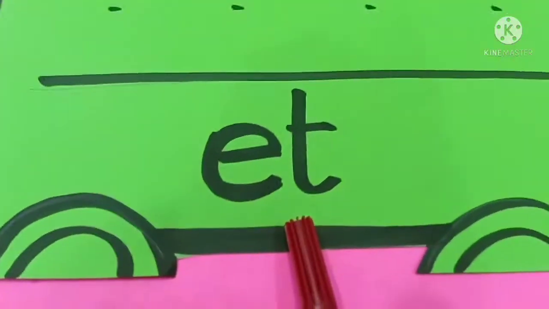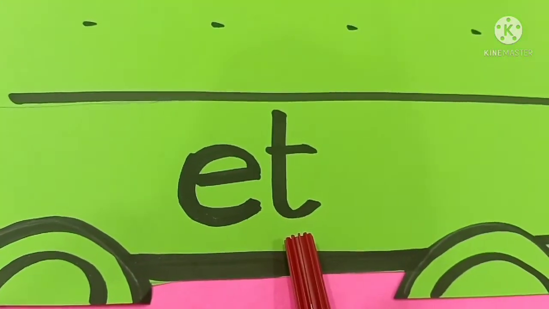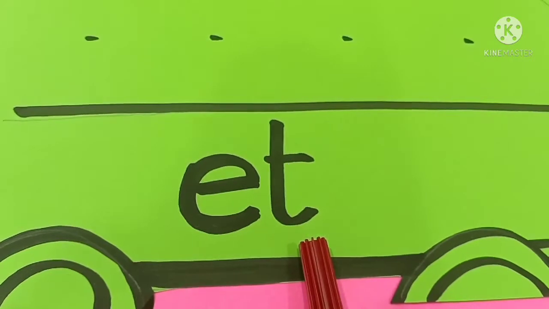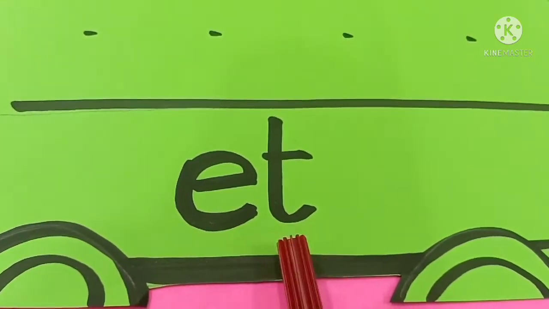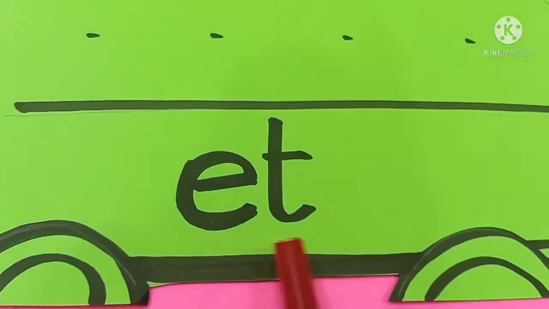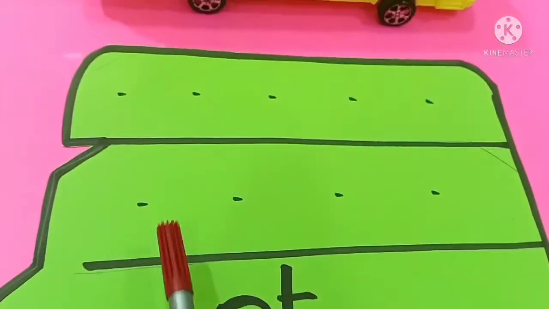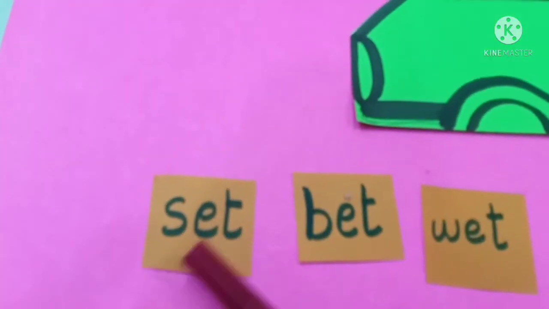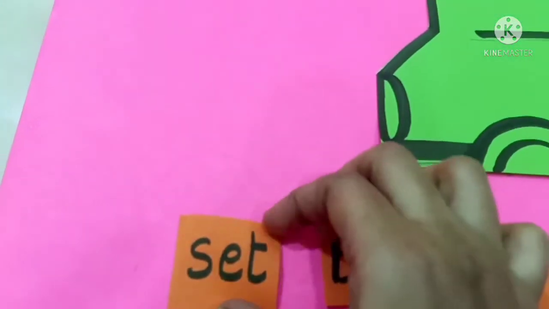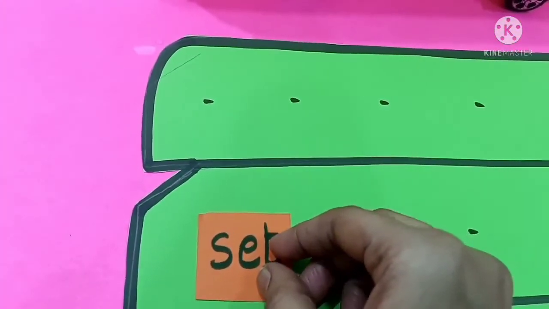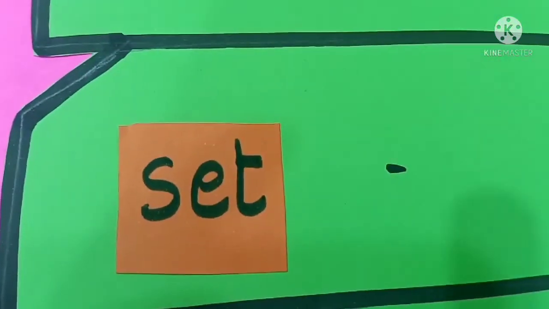What is written over here? E-T. E-T means net, set, fet, pet. All E-T words should come here. Are you ready? Yes. What is the first one? Just apply some glue and let's paste over here. Read it.